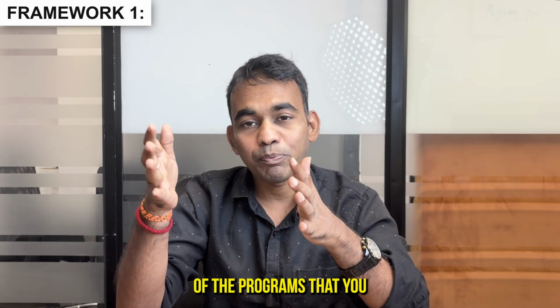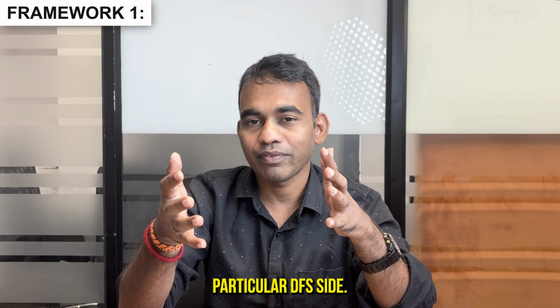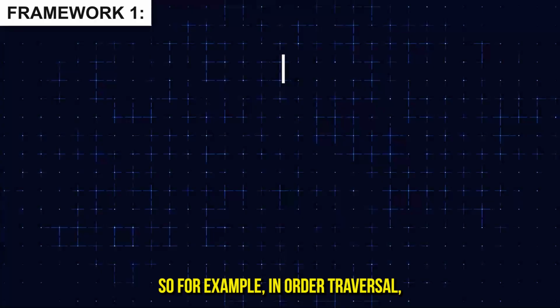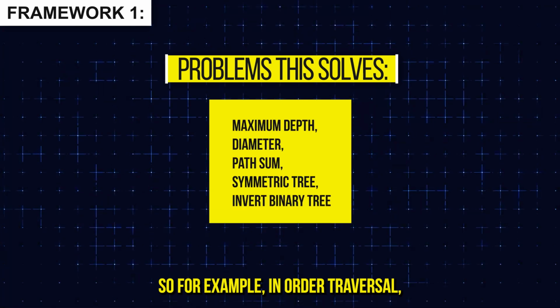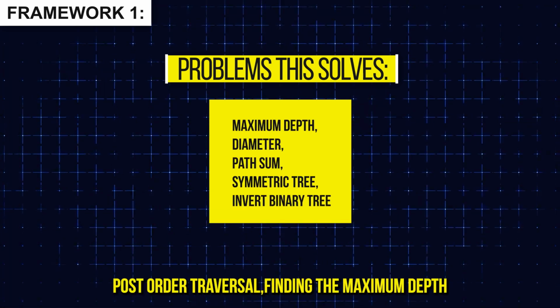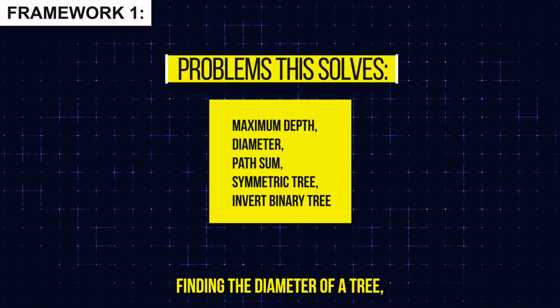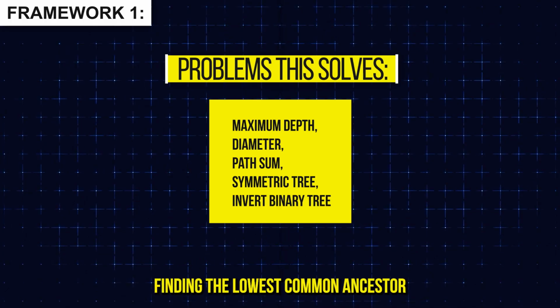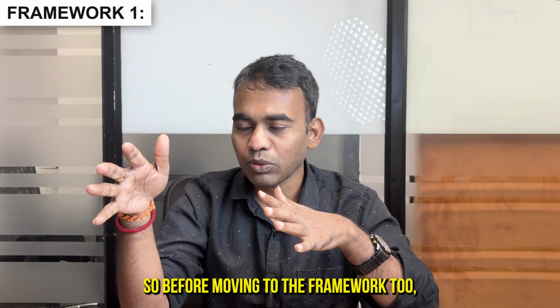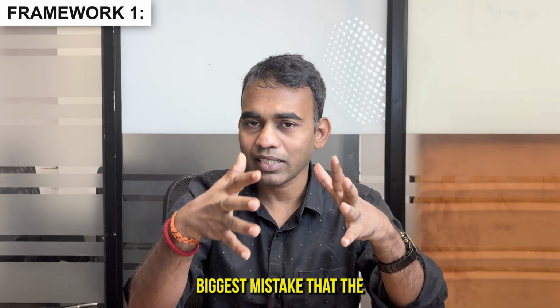Let's talk about some of the problems that you can solve using this particular DFS, right? There are n number of problems. I'm just giving you a couple of examples here, right? For example, in-order traversal, pre-order traversal, post-order traversal, finding the maximum depth of a tree, finding the diameter of a tree, finding the path sum of a tree, finding the lowest common ancestor of a tree, BST maybe.